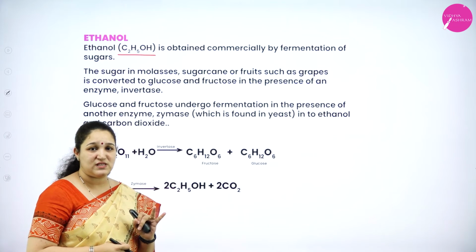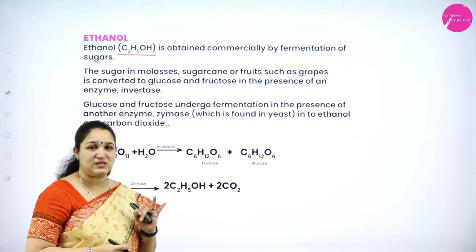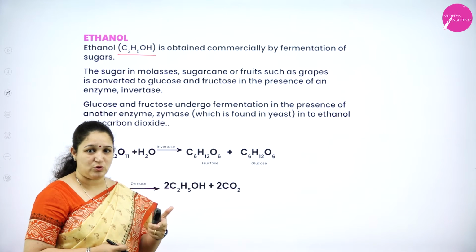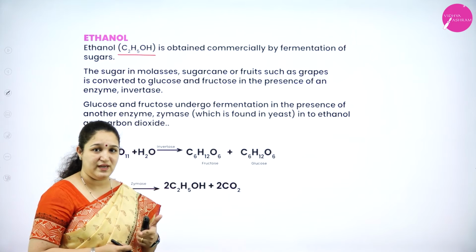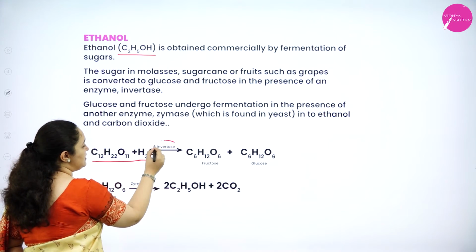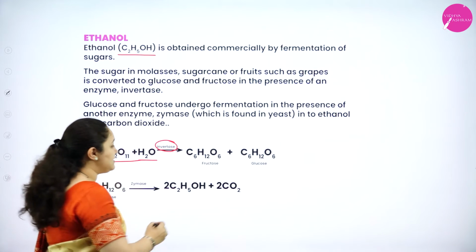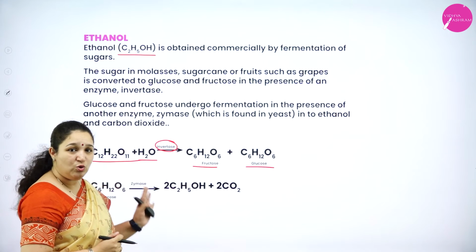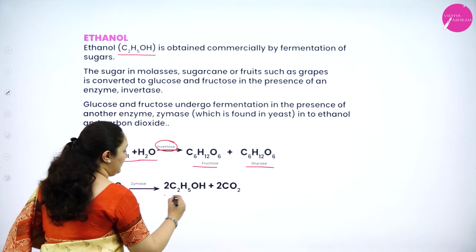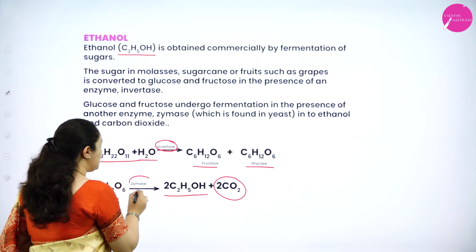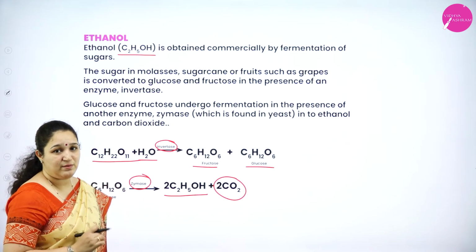So the sugar, that is sucrose, first gets converted into glucose and fructose in the presence of invertase. We can see the reaction here. Sugar in the presence of invertase enzyme gets converted to fructose and glucose. Further, glucose gets converted into ethyl alcohol producing carbon dioxide in the presence of the enzyme zymase.